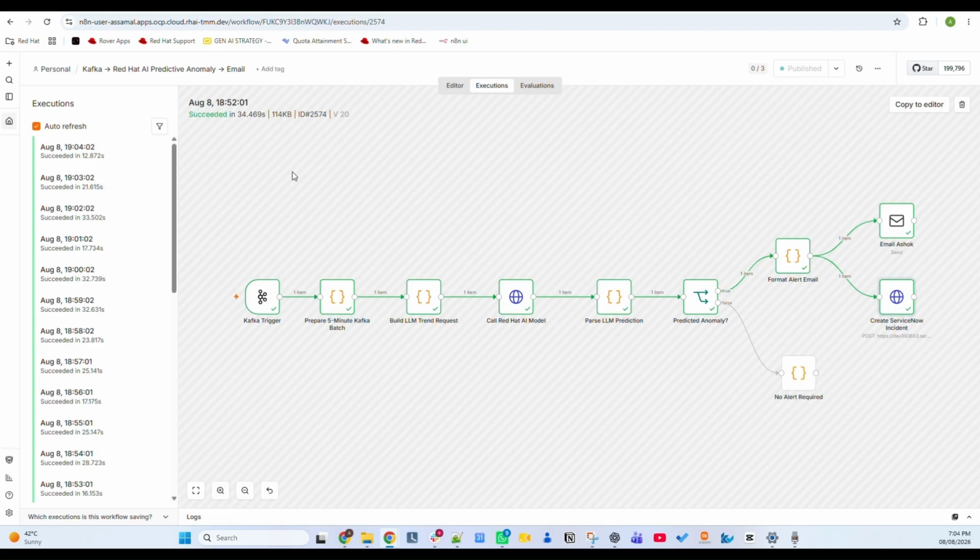But in a nutshell, we can consume all of the logs that your application is producing, and we can deploy N8N on our platform, which could be your no-code, low-code platform, to use the models that are running on the Red Hat AI platform, and get the anomaly report into your email or into ServiceNow, and then avoid downtime in your application.